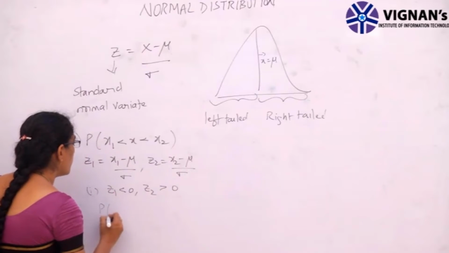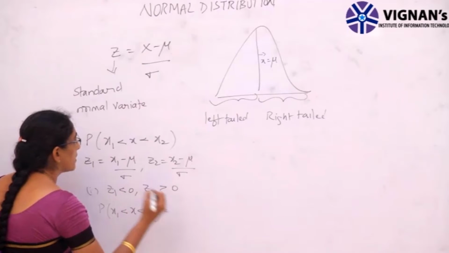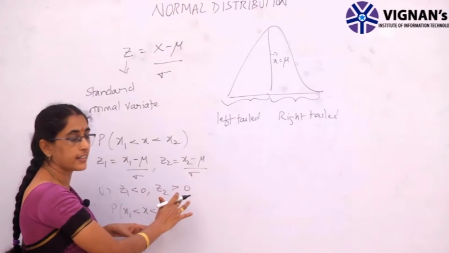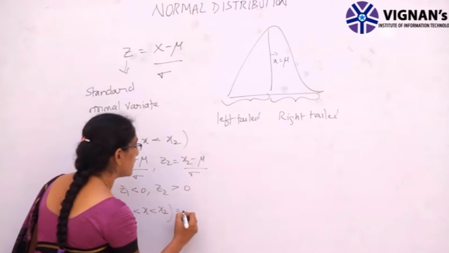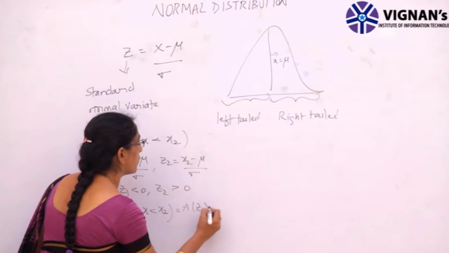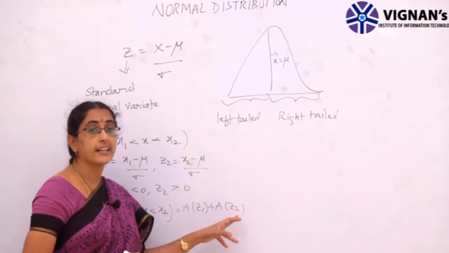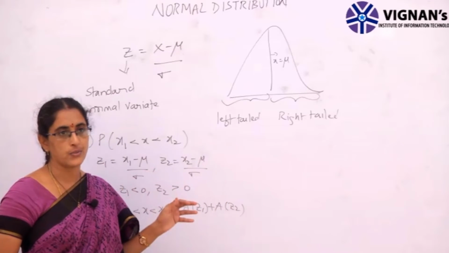Then the probability of x1 less than x less than x2 is given as follows. Here z1 is less than 0 and z2 is greater than 0, which means z1 and z2 are of opposite sign. Then it is given by A(z1) plus A(z2), where A(z1) and A(z2) are obtained using standard normal table values.